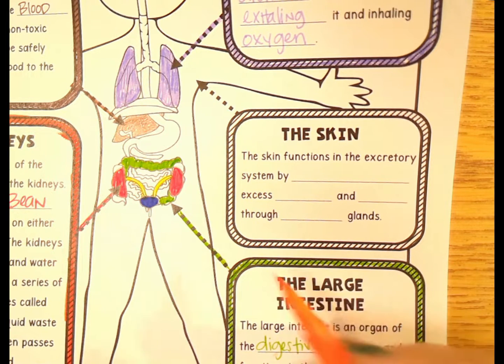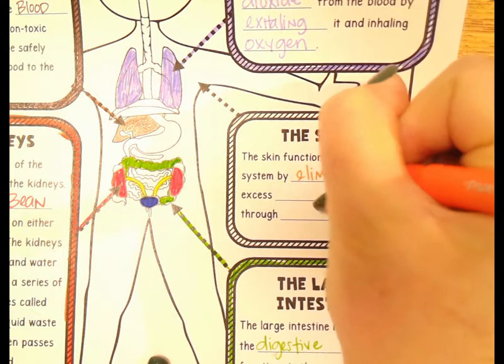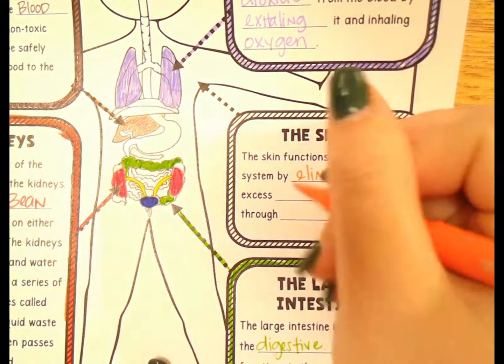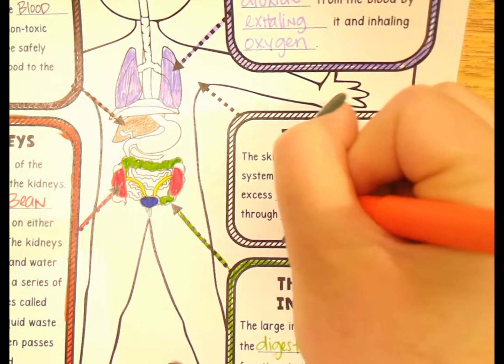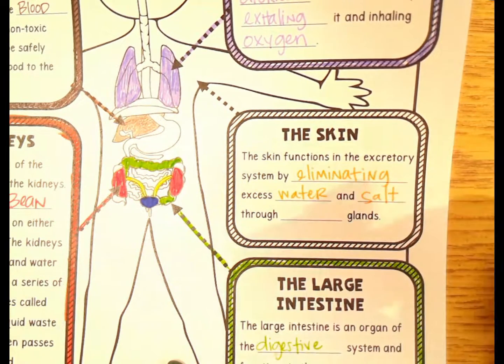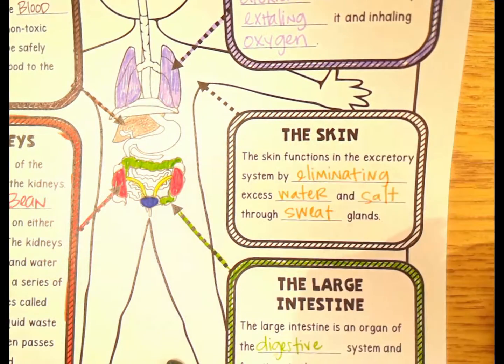The skin functions in the excretory system by eliminating, what does eliminating mean? That means getting rid of, right? Getting rid of extra water and salt. What gland is that? What gland do we eliminate water and salt through? That's going to be our sweat glands, right?